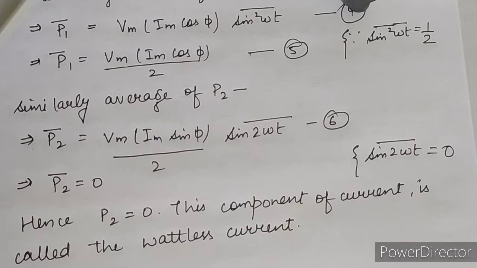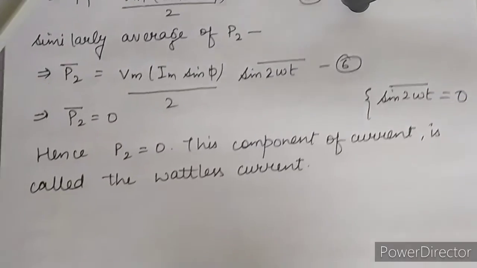Okay, and we are going to solve one numerical, which will give you a better understanding of the topic.